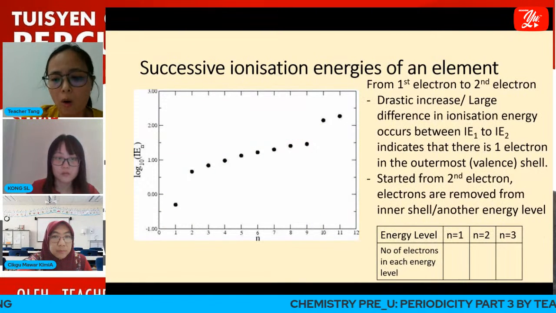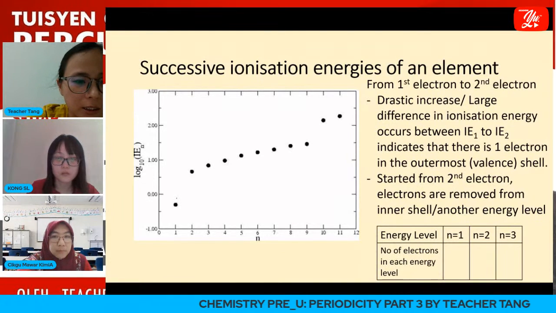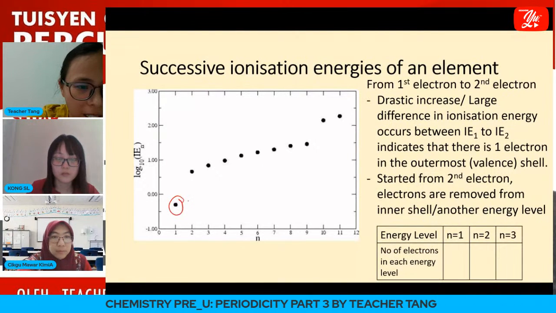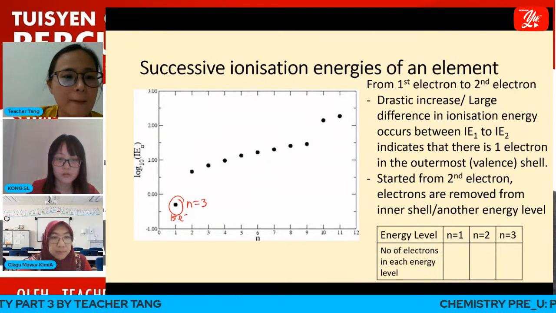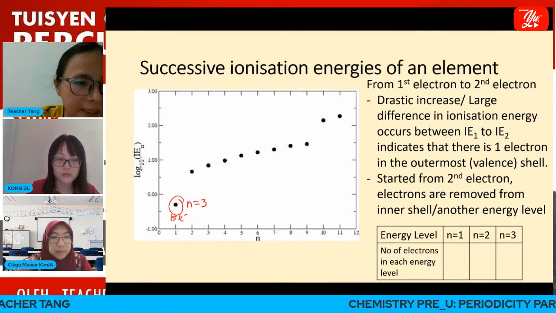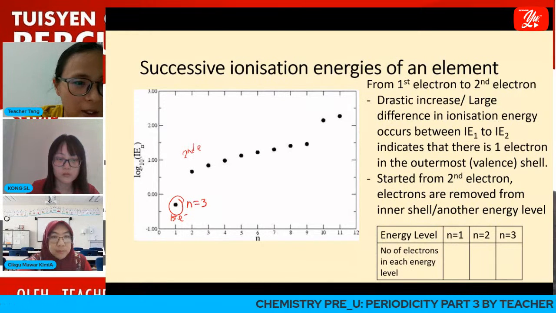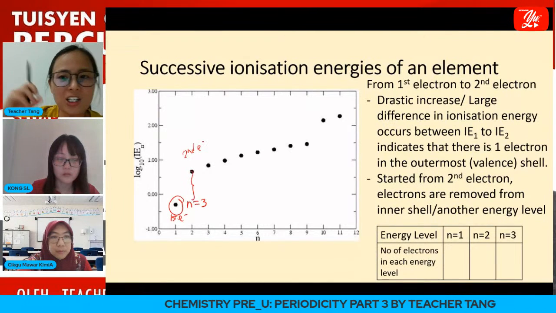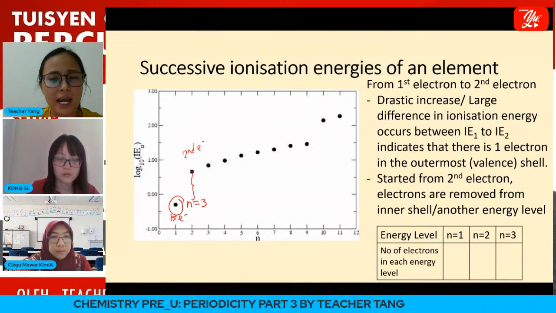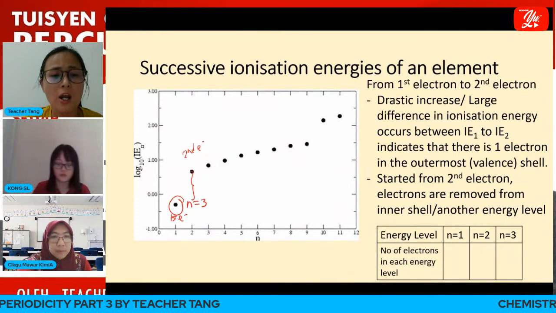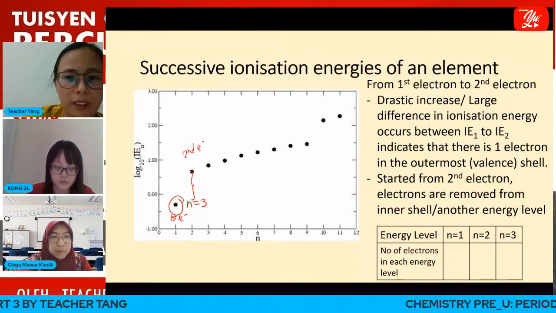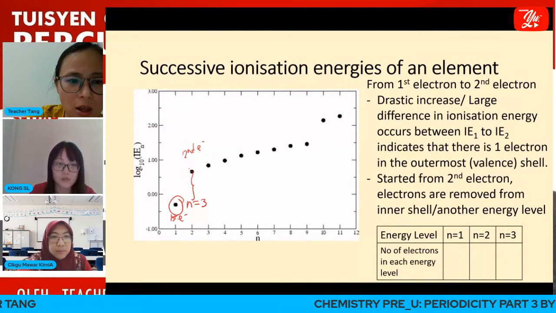Okay, so it only consists of 1 electron. So this is our n equals to 3 just now. This is the first electron that is being removed. Between the first electron and the second electron, can you see that there is a large difference in ionization energy? So that means that started from the second electron.